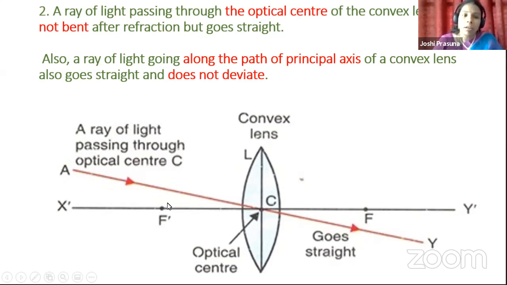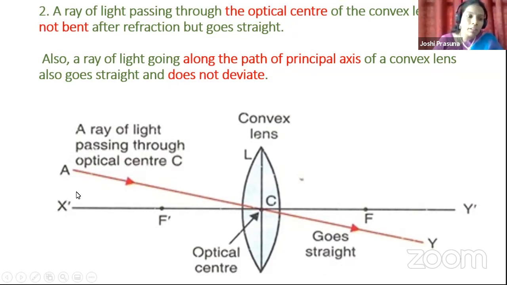Yes, because whenever you choose a ray of light passing through the optical center, it will be undeviated. It will not change its direction. It will follow the same path even after refraction. That's what this AY ray represents. Can you observe, children? Whenever a ray of light passes through the optical center of a convex lens, it does not bend. That means it will not deviate after refraction and goes straight.